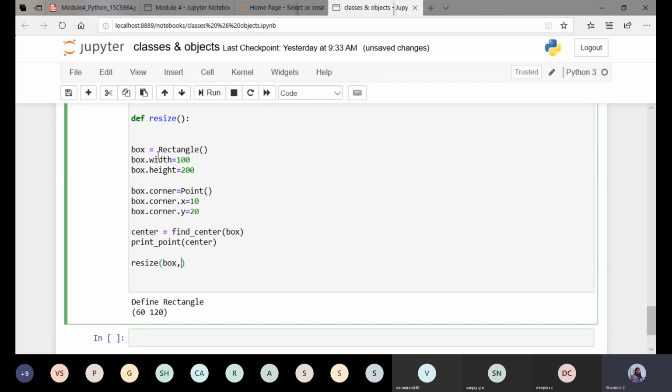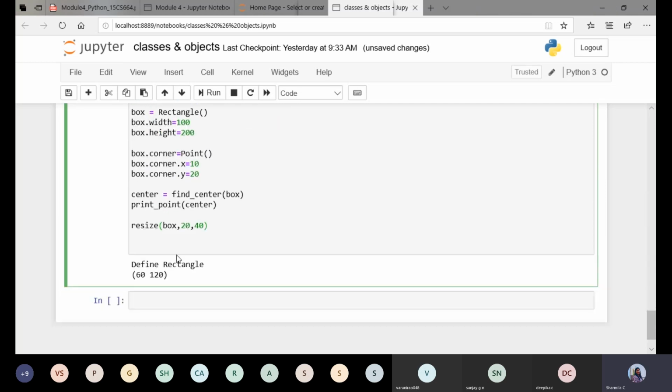As an argument. Then I need to alter the values or modify the values of what? Width and height. I'll modify the values, the first one with 20, the second one with 40. Fine. It has to change the value, this to 120 and this to 240, then find what? The center of the rectangle.